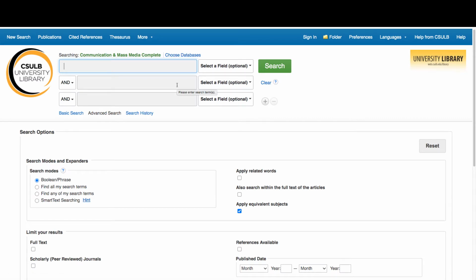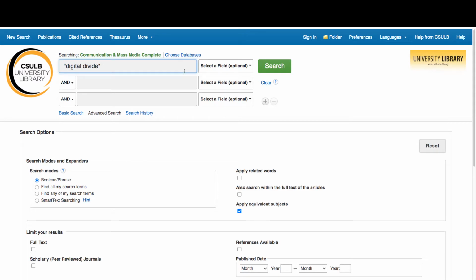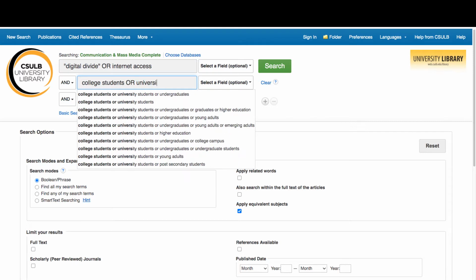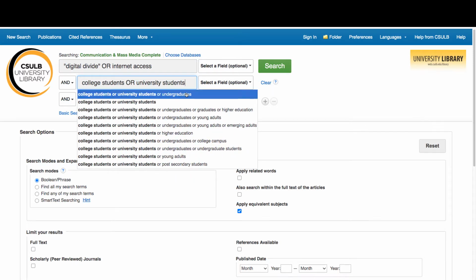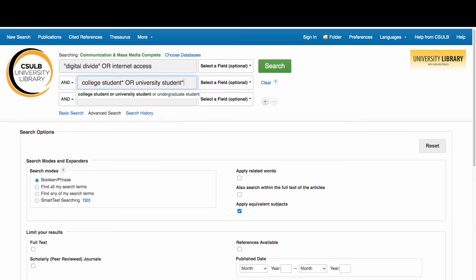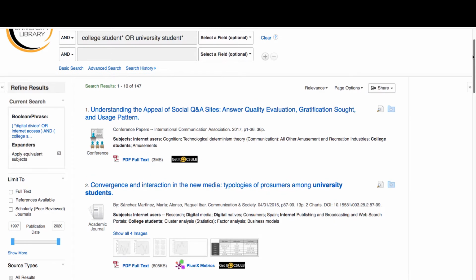So what we originally searched for was digital divide and/or internet access and college students or university students. And we also took off the S on those and replaced them with asterisks in order to get both plural and singular. And then we searched. And we came up with 147 articles.